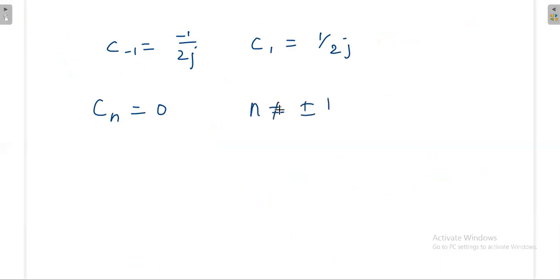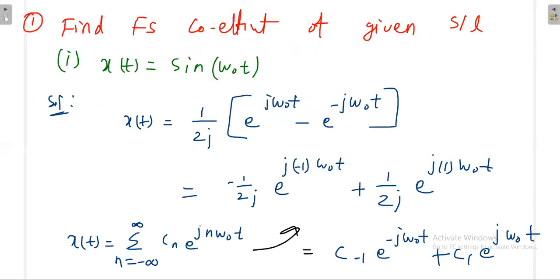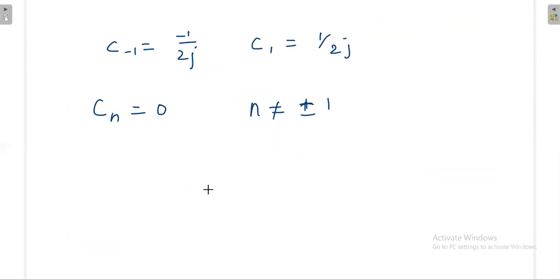When n is equal to 1, c1 is 1 by 2j. When n is equal to minus 1, c minus 1 is minus 1 by 2j. There is no other component here, that's why all other component values are 0.